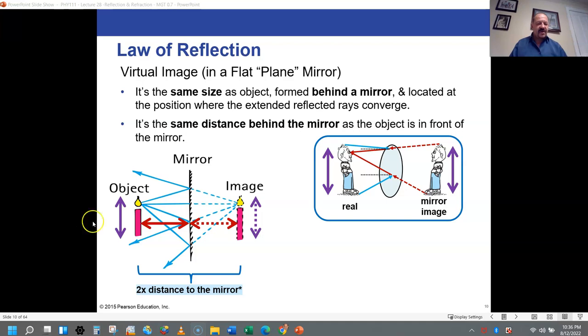But what's interesting here is if you look at the mirror itself, you realize that only a small portion of the mirror is actually necessary to generate this virtual image that's supposedly behind the mirror. So if this man standing in front of the mirror was 6 foot tall, he would see an image of himself 6 foot tall. If he was standing 6 feet in front of the mirror, the image would be 6 feet behind the mirror to his eyes looking at the image. But what's interesting is the part of the mirror that's actually used for his reflection is only half of his own height. It's only 3 feet.